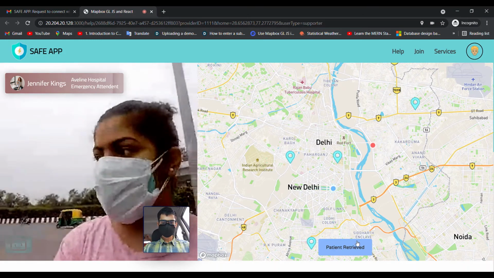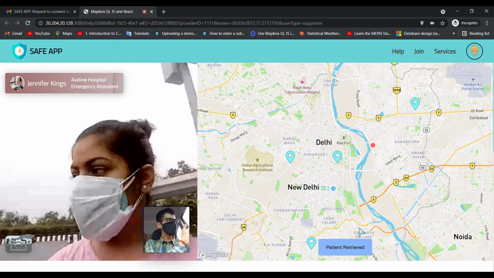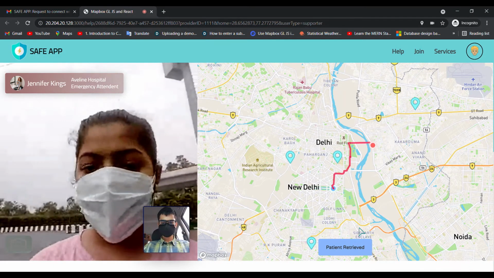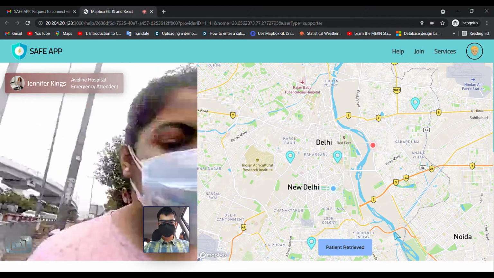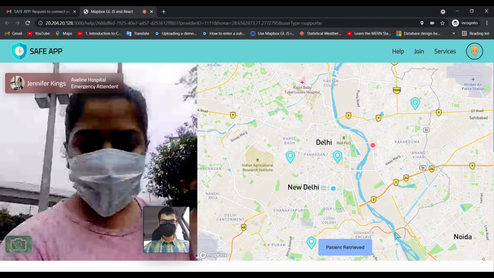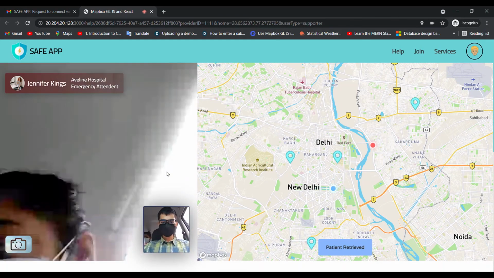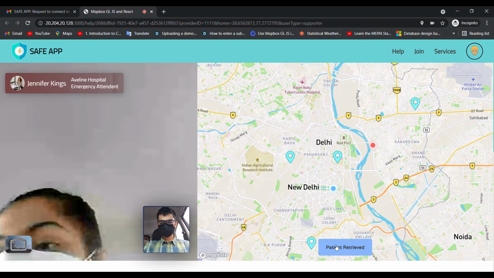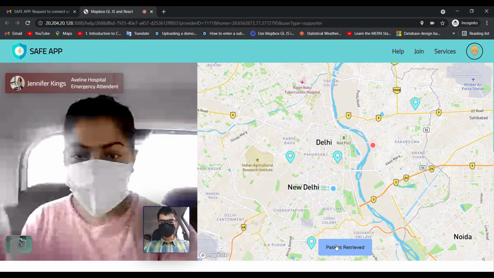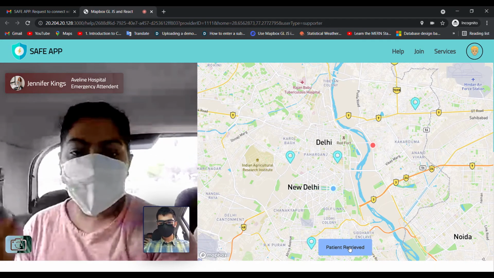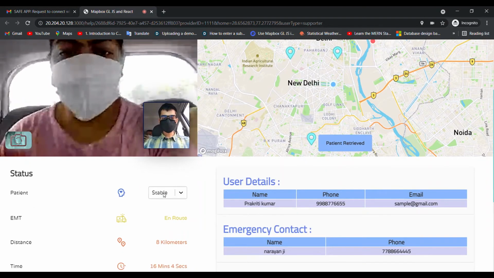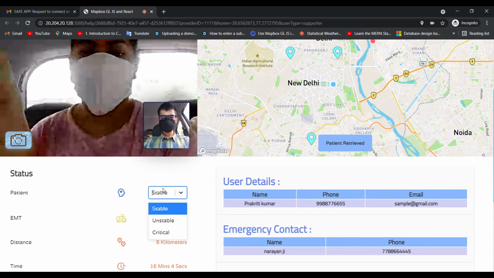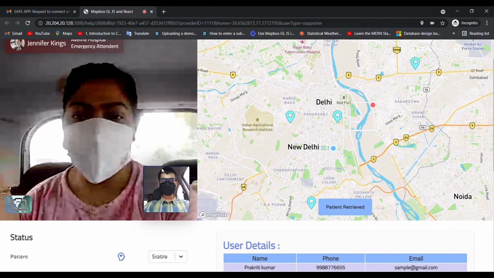Emergency vehicle reached and recorded in the video. Emergency vehicle supporter clicks on patient retrieve and the rerouting is done, with the current shortest and fastest path shown back to the hospital. As soon as the user is in the emergency vehicle, the status can be updated.